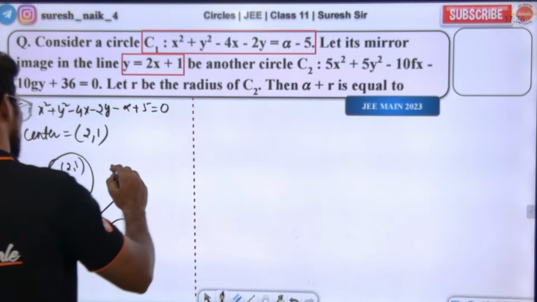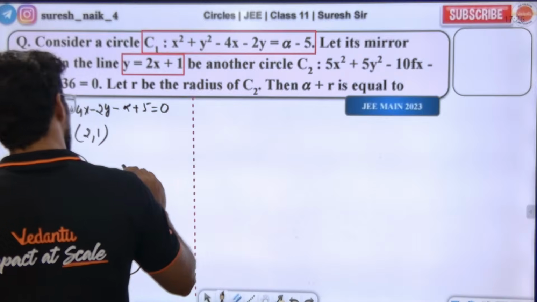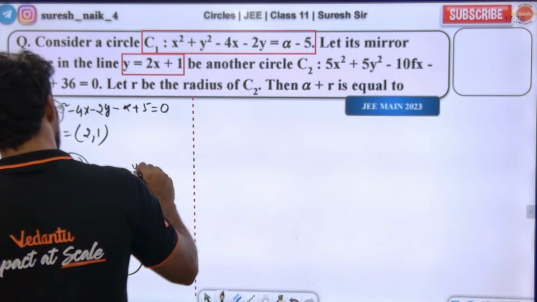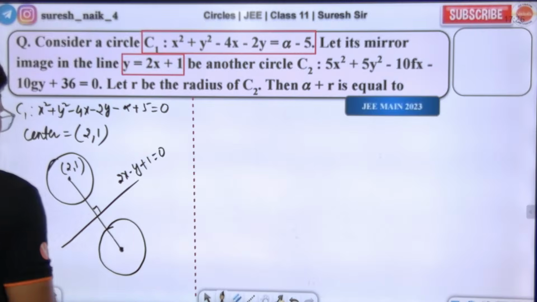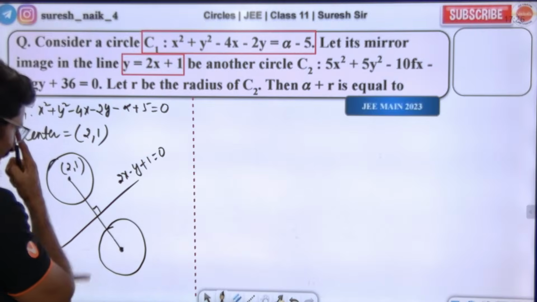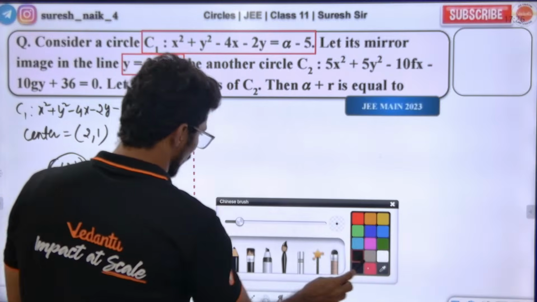Which line? The line can be written as 2x minus y plus 1 is equal to 0. Tell me, what is the image? You have to find the image.